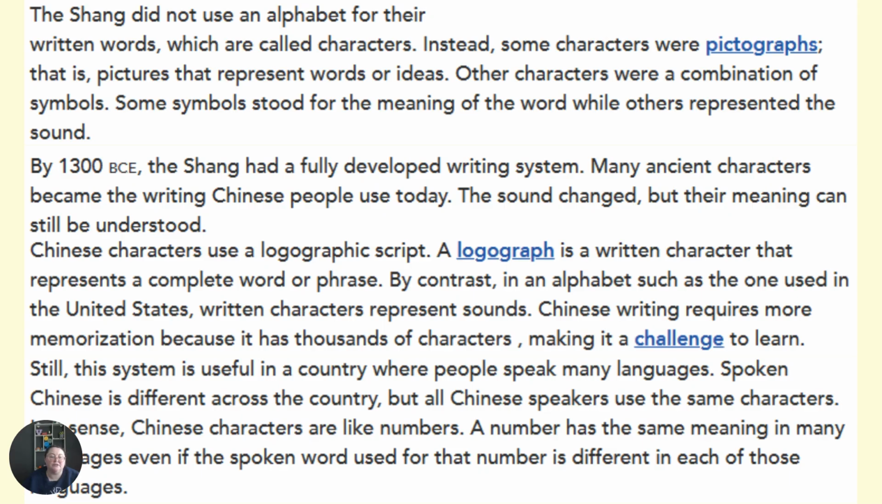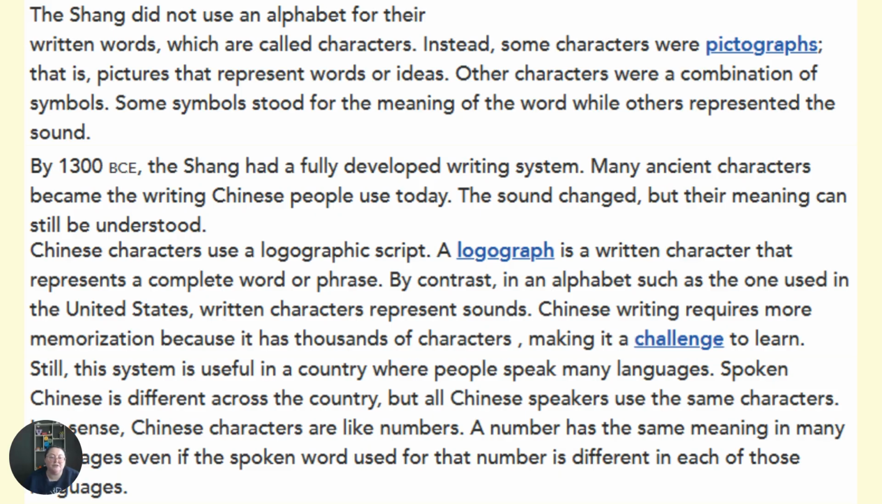Chinese characters use a logographic script. A logograph is a written character that represents a complete word or phrase. By contrast, in an alphabet such as those used in the United States, written characters represent sounds. Chinese writing requires more memorization because it has thousands of characters, making it a challenge to learn.